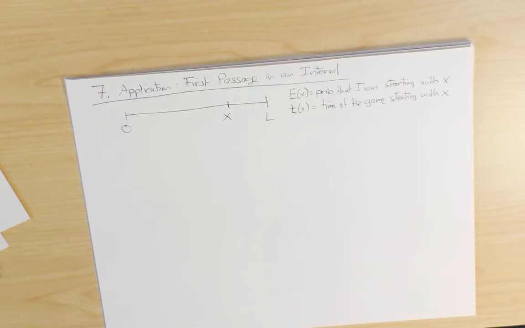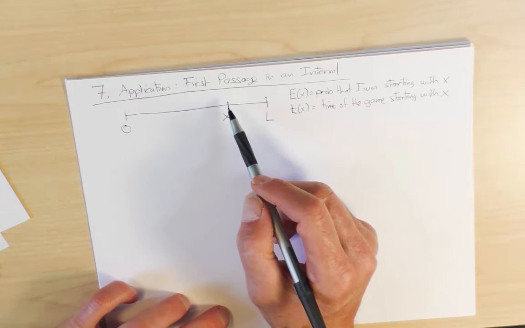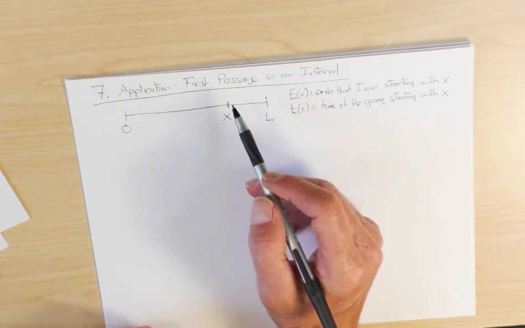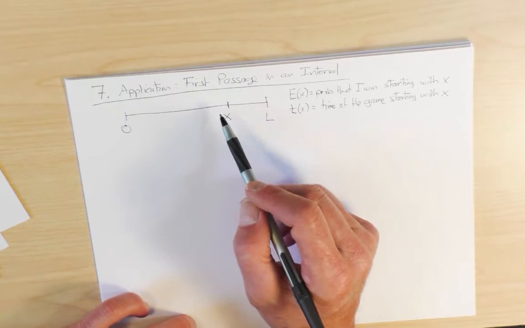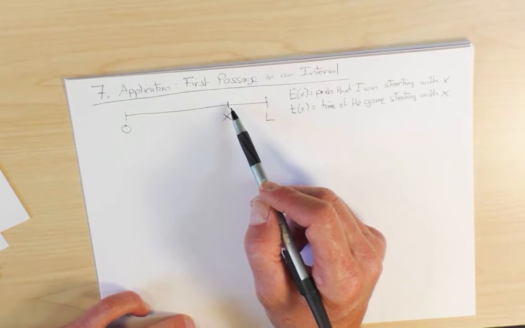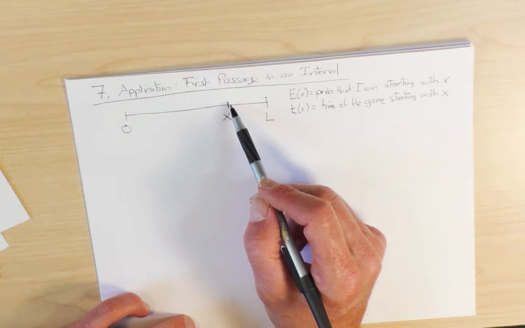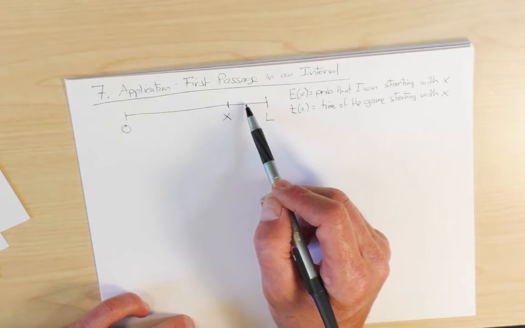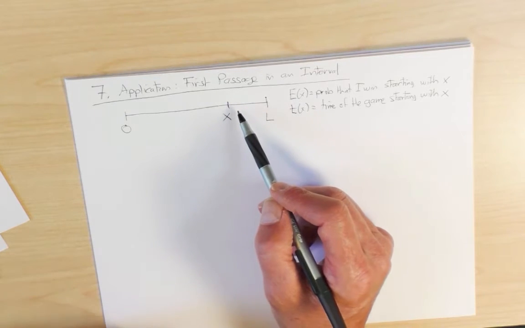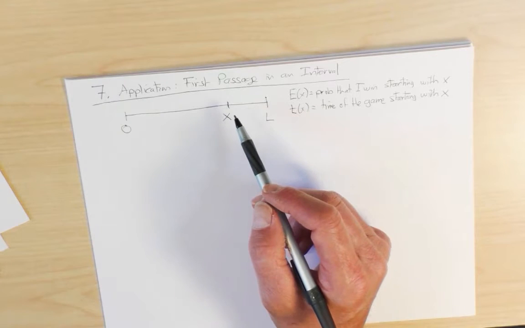Well, in a straightforward way, we'd have to enumerate all possible trajectories of the game. For example, I could flip heads all the time and I would move systematically to the right and I would win the game after a small number of steps. And I'd have to compute the probability of such a path.